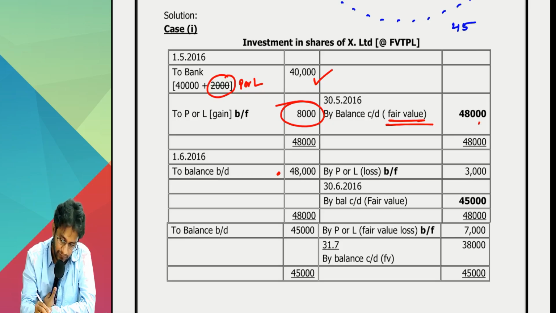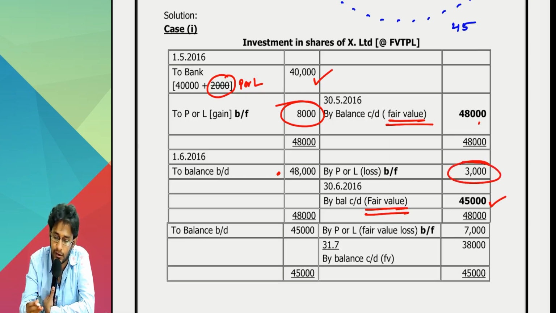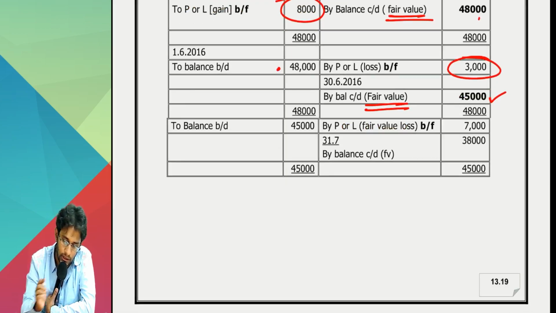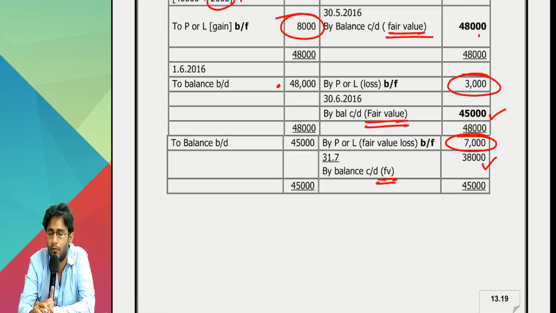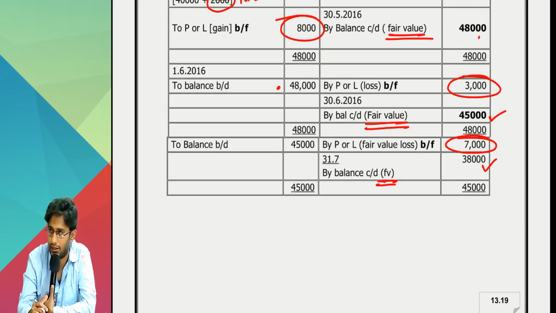Second period ending fair value, closing balance, is 45. Again there is a balancing figure. This time it's a loss, will go to P&L. Third month, starting point 45, closing is again fair value at 38. Loss again 7,000. Happily will go off into P&L. Always FVTPL is the easiest accounting, sir. But you don't have a choice to do that in the exam whenever you like.